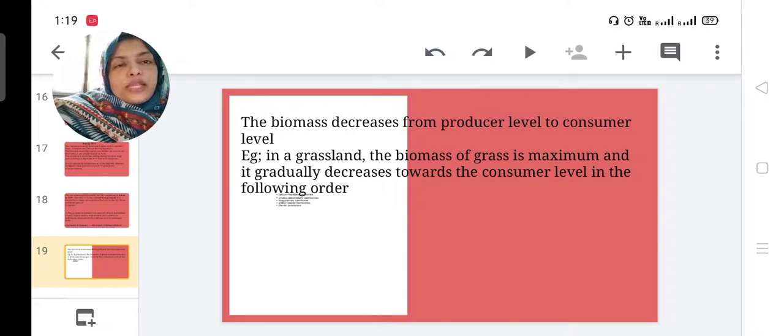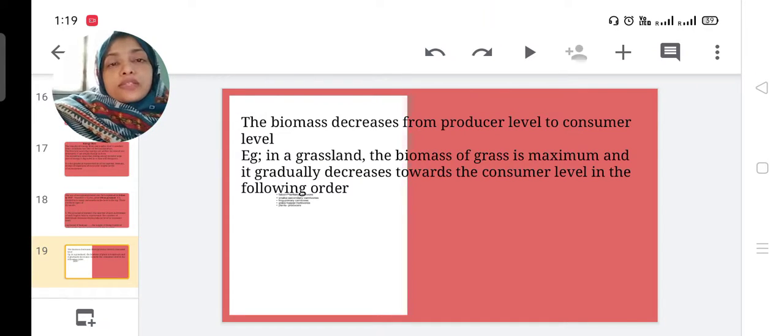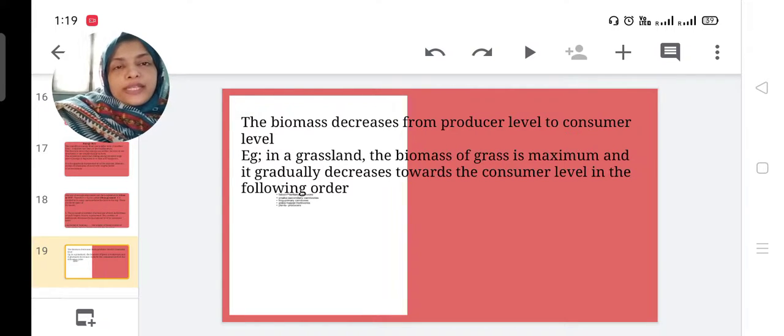For example, in the grassland, the biomass of grass is maximum and it gradually decreases towards the consumer level. We know grasses are plenty, but grasshoppers, so many insects, goats and cows are eating grass.